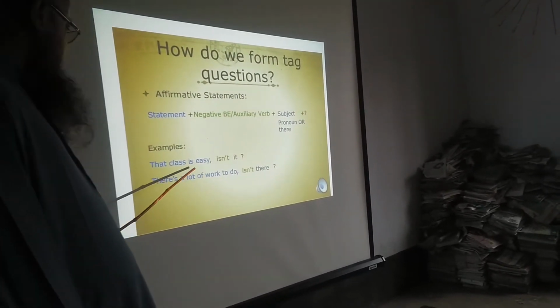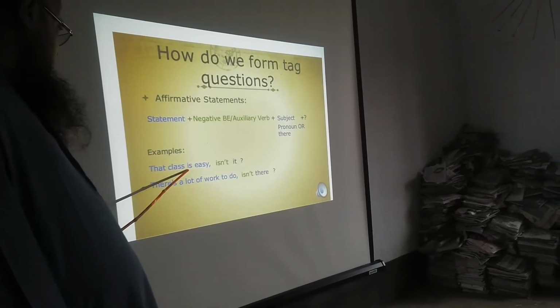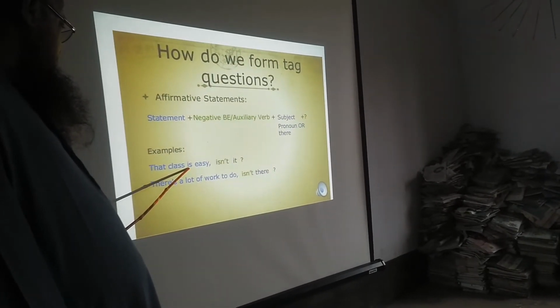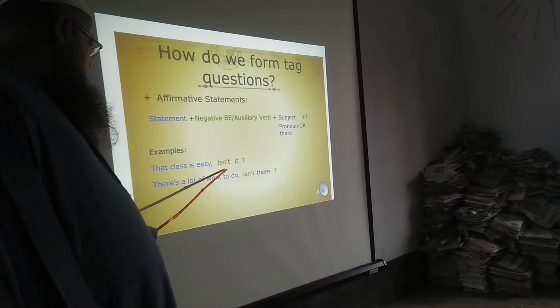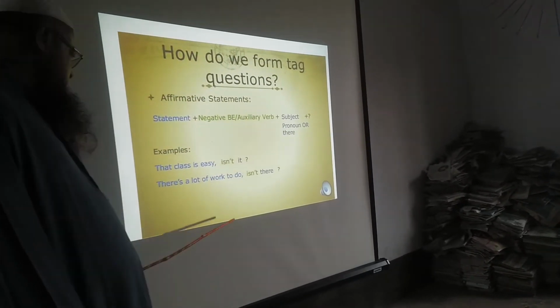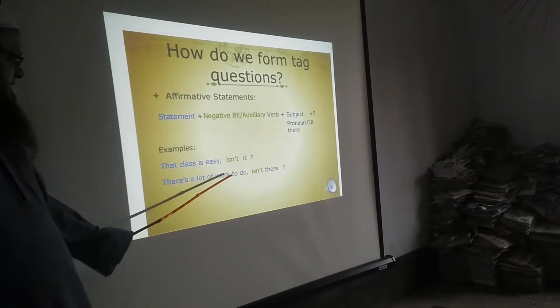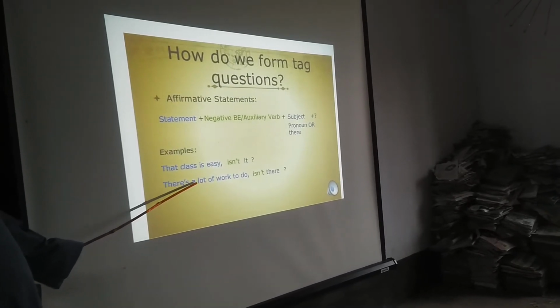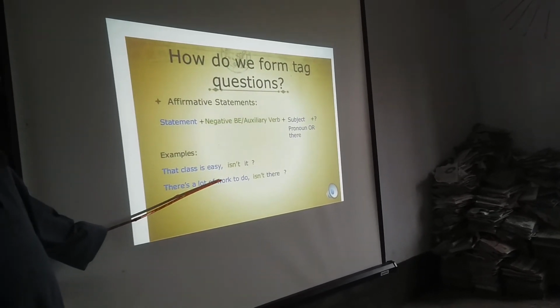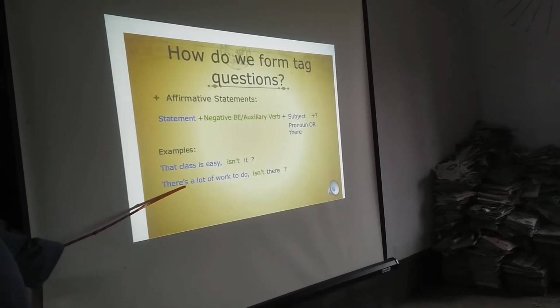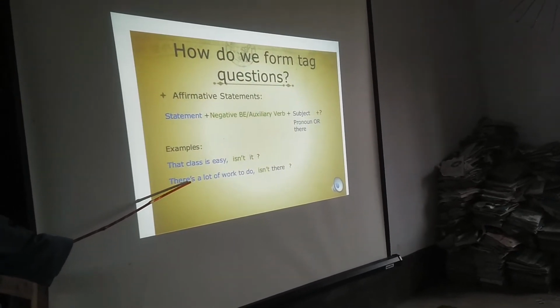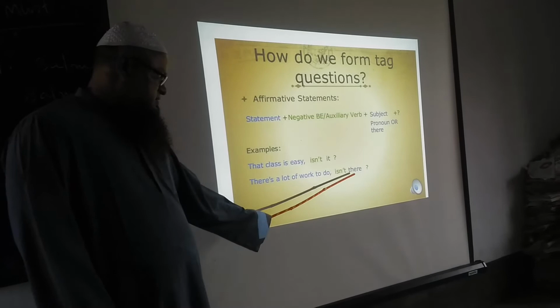So, isn't it? This statement is positive, and the answer will be isn't it. There is a lot of work to do. Isn't there? There is, contracted, there's. Isn't there?